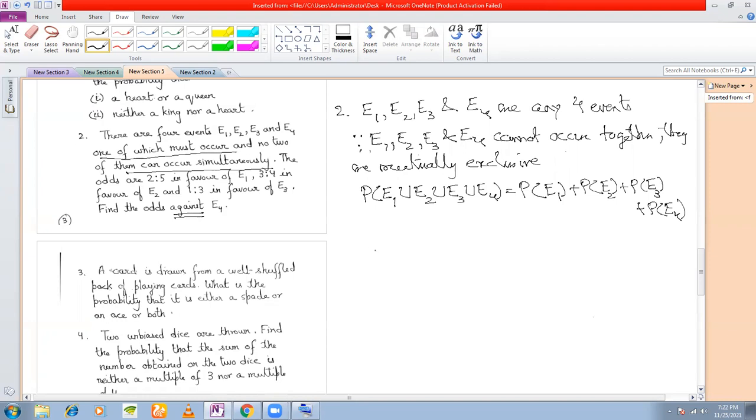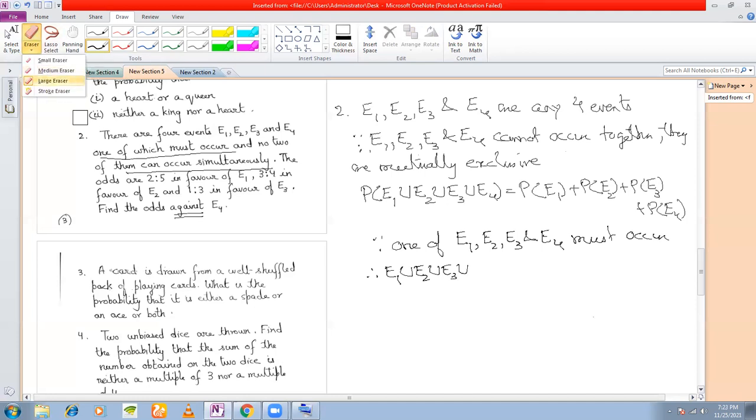Also, what you see is one of which must occur. One of E1, E2, E3, and E4 must occur. Therefore, E1 union E2 union E3 union E4, let's simply write, they are mutually exhaustive events.